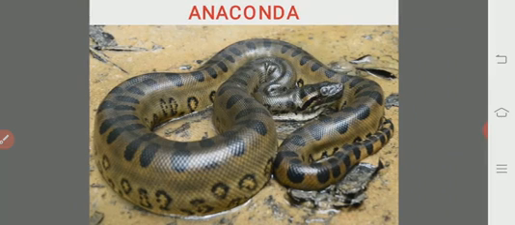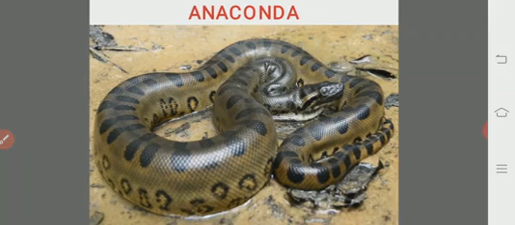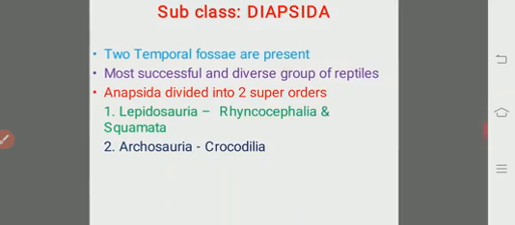In some of the forests of America, we may find the anaconda, which may grow up to 16 feet in length. So these are the non-poisonous and poisonous snakes.